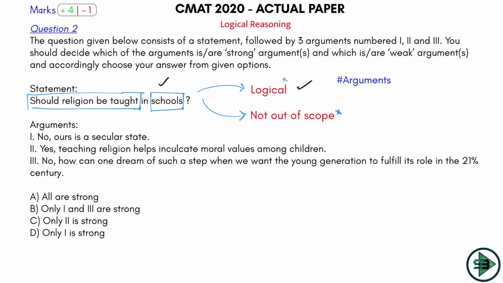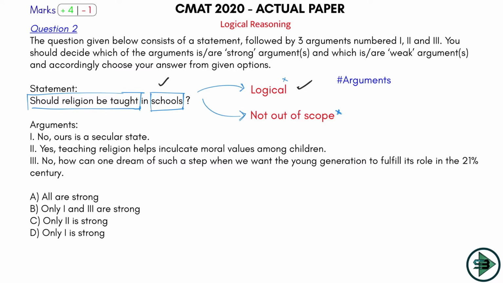So let's see now which of these 3 is following the steps that we have learned right now. So should religion be taught in school? No, ours is a secular state. So what? If ours is a secular state, which means all the religions are equal. Correct. But that is not giving me a reason as to should religion be taught or should not be taught. Okay, it's a vague argument. It is not even complete.